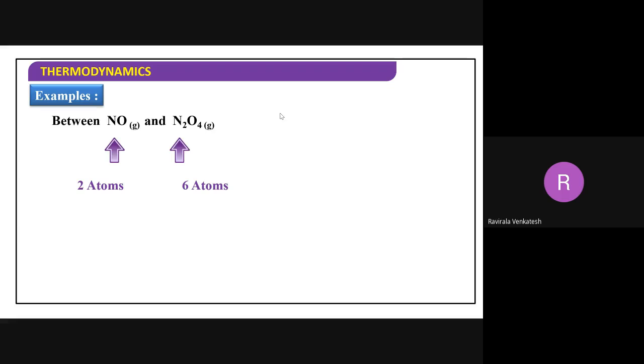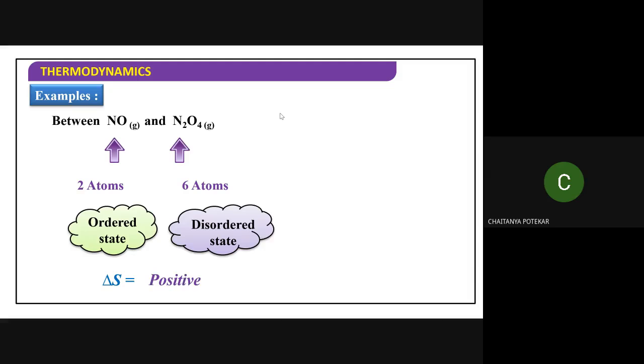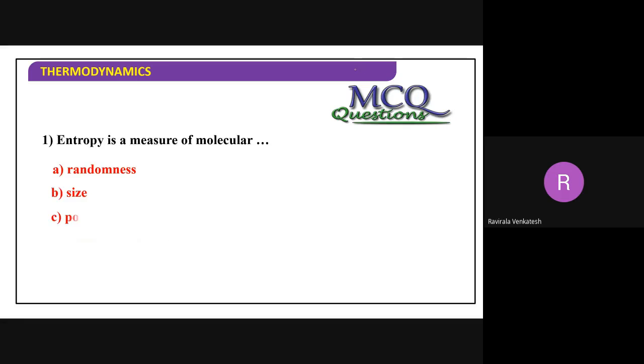Here 2 atoms are there, here 6 atoms are there. So which will have more disorder? 6 atoms. When you have more number, they will have more disorder. Number also you have to consider. But tell me the answer. Randomness, very good.